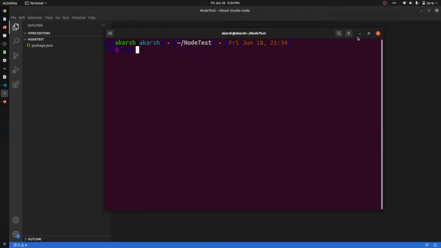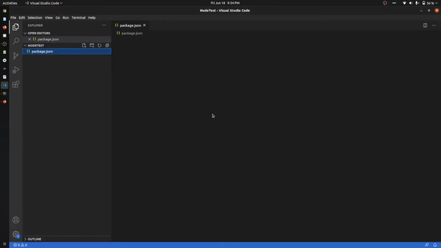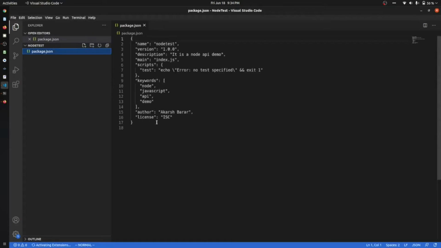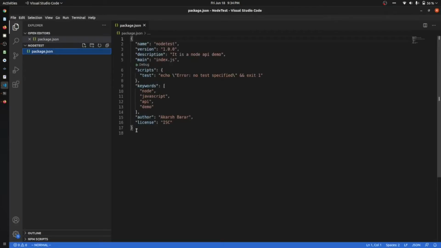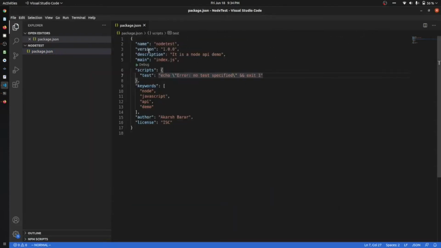Okay, so let's first see what this package.json is. You can see that it has all the information that we input in our initialization commands. It has the name, the version, the description. Main is the starting point. It has a test command, the keywords, author and license.